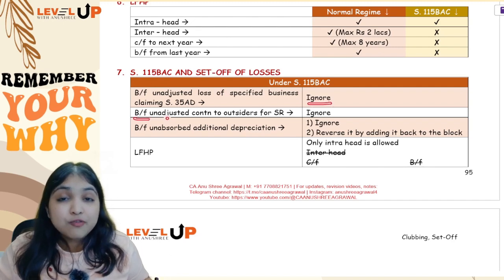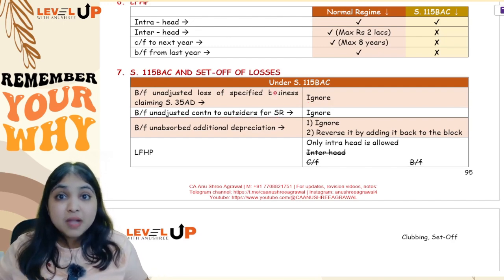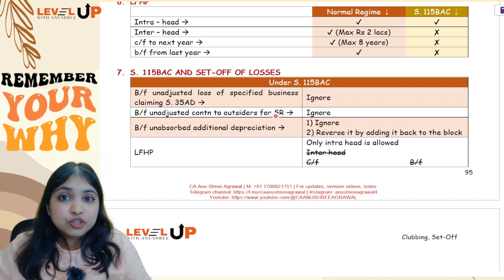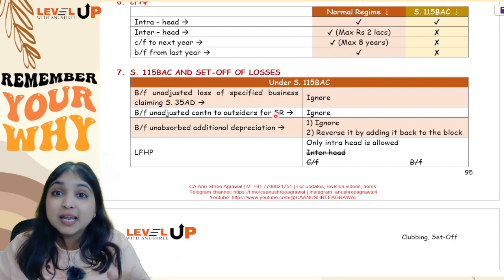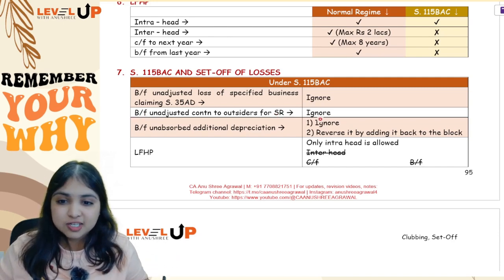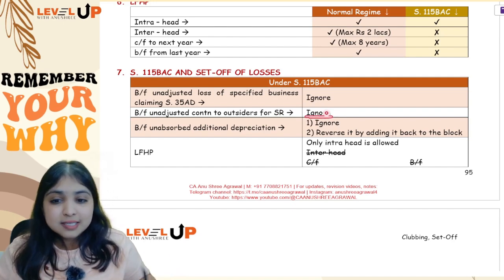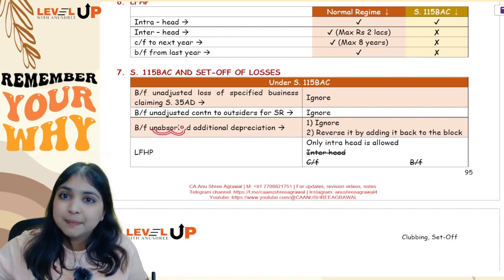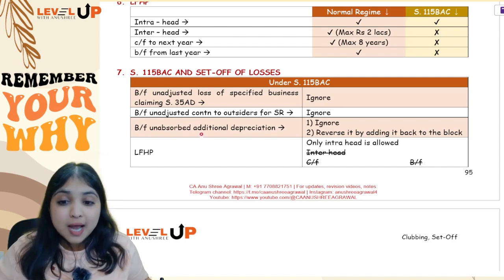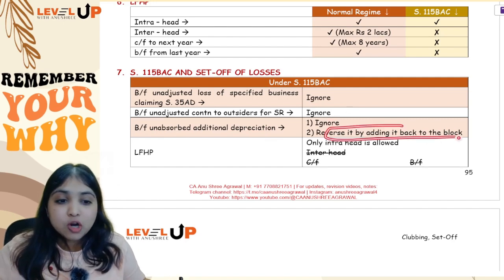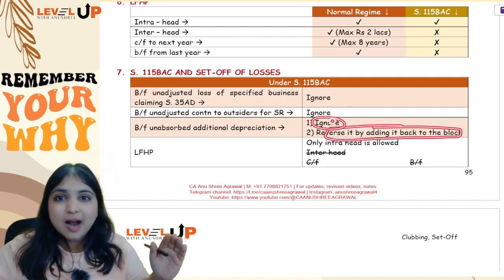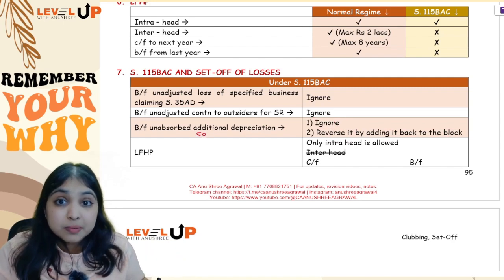Then if you have any brought forward unadjusted contribution to outsiders for scientific research, see, under 115 BAC in scientific research, you can do in-house scientific research, but contribution to outsiders we don't allow under PGBP, no. So contribution to outsiders, if it is remaining unabsorbed, okay, if it is remaining unadjusted, even that we will ignore. And lastly, brought forward unabsorbed normal depreciation you can still adjust, but brought forward unabsorbed additional depreciation you will have to ignore. You will have to add it back to the block, you will have to reverse it, you will have to ignore it, but you can't adjust it against other incomes, unabsorbed additional depreciation.